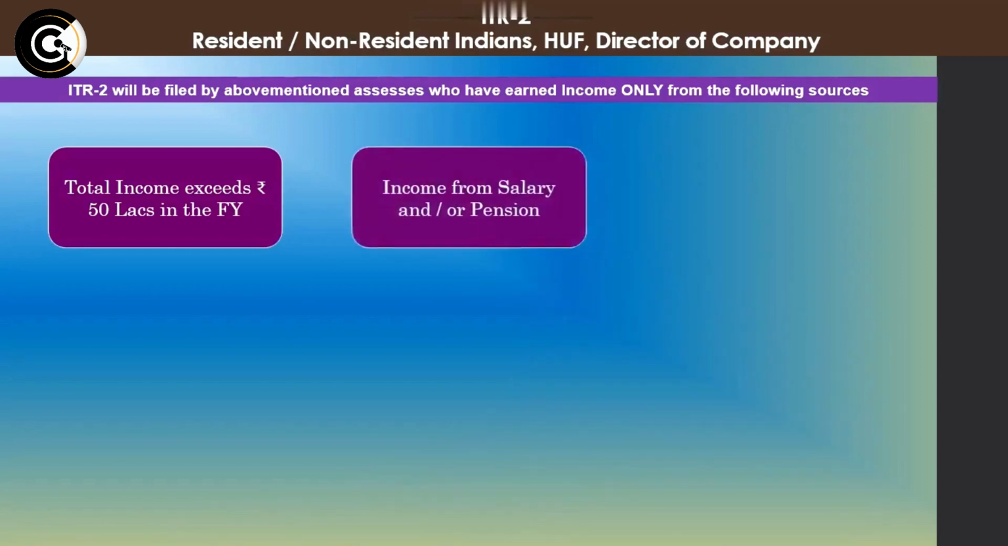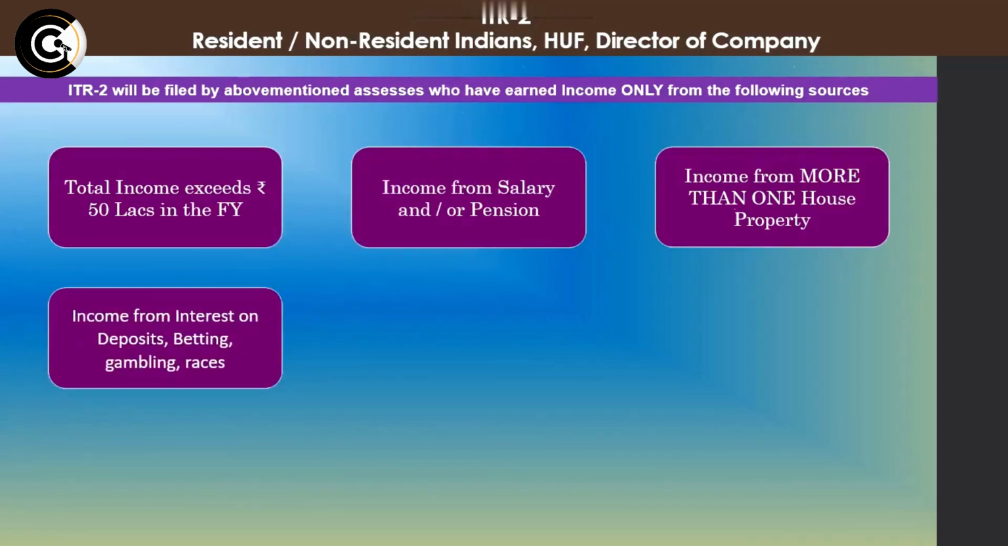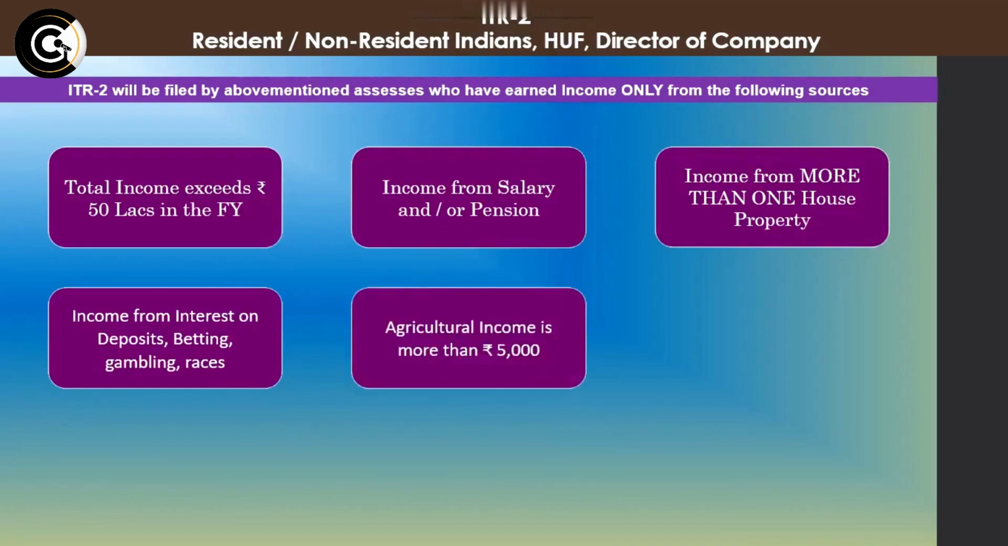And when are they required to file ITR 2? When they have income from salary and or pension, when they have income from more than one house property. So anybody having up to one house property is required to file ITR 1. Anybody having more than one house property and earning income from that has to file ITR 2. They also have income from interest on deposits, betting, gambling, races. So any income from investments and such activities, they have to file ITR 2. Agricultural income exceeding rupees 5,000. We can clearly differentiate between who is required to file ITR 1 and ITR 2. Anybody earning agricultural income of more than rupees 5,000 has to file ITR 2, and those earning less than rupees 5,000 have to file ITR 1.